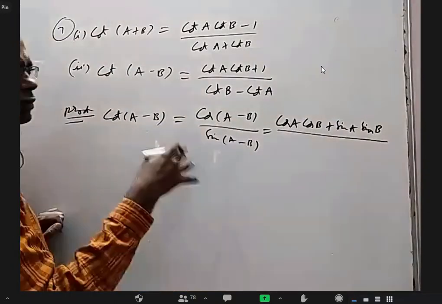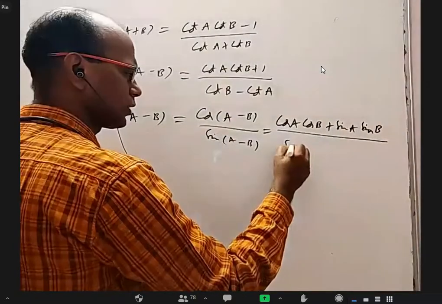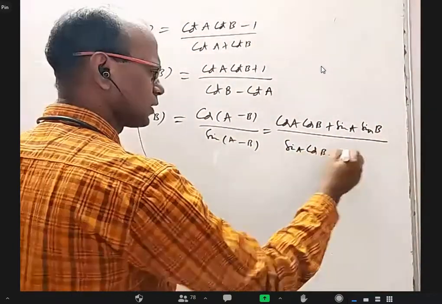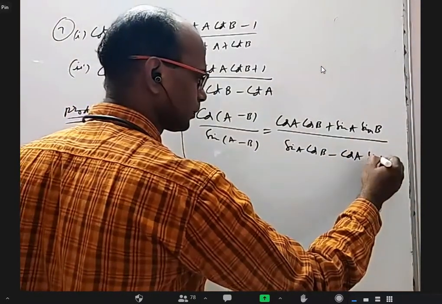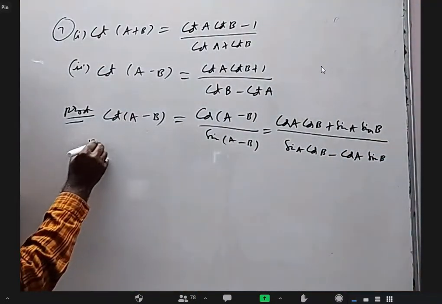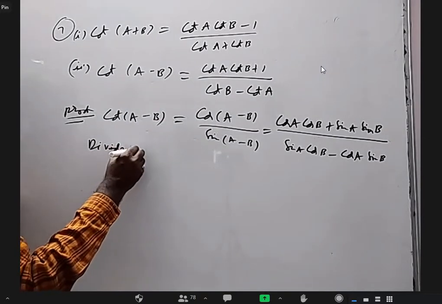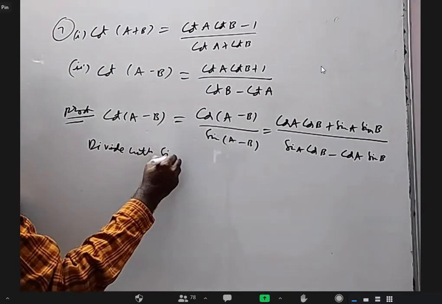Cos A minus B is cos A cos B plus sin A sin B, and sin A minus B is sin A cos B minus cos A sin B. I'm going to divide with sin A sin B everywhere.